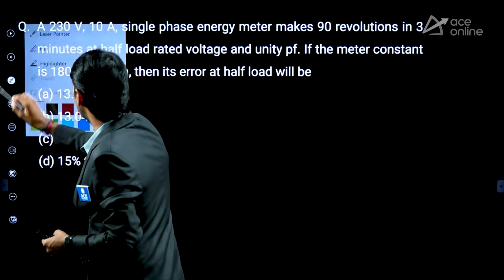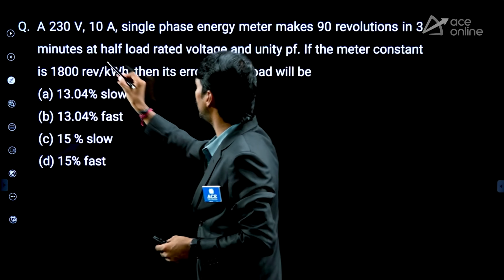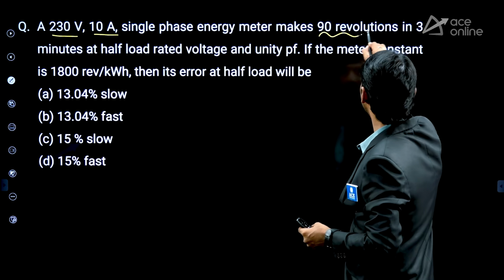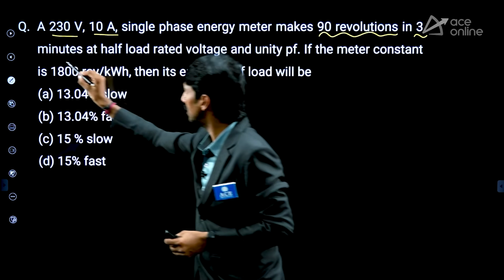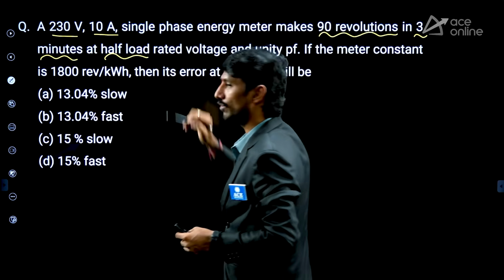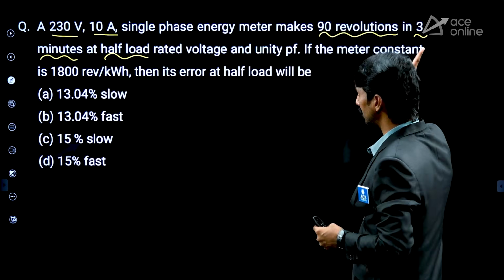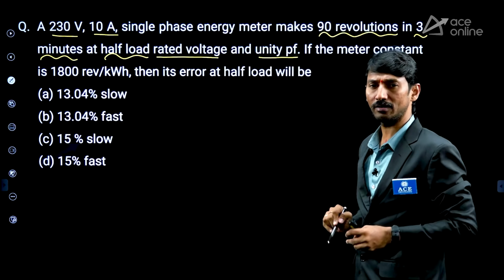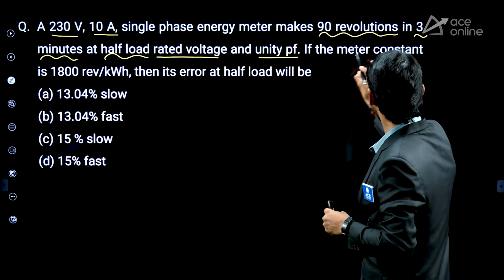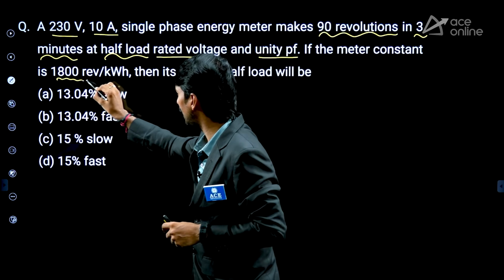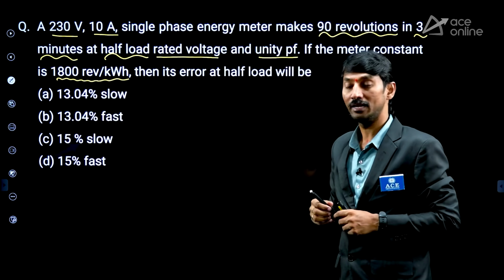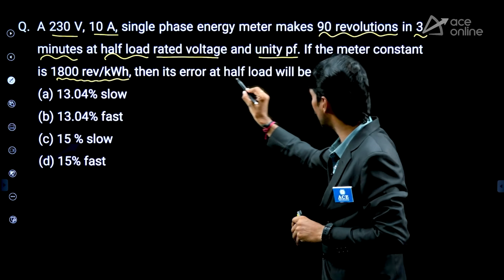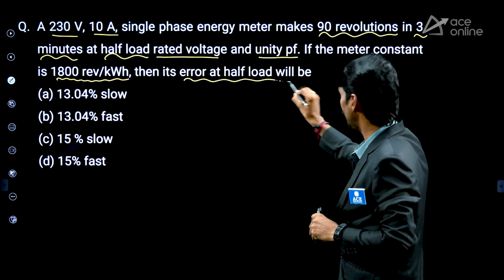A 230 volt, it is also a numerical one. A 230 volt, 10 ampere, single phase energy meter makes 90 revolutions in 3 minutes at half load, rated voltage and unity power factor. All values are given. And if the meter constant is 1800 revolutions per kWh, then find its error at half load. He is asking error at half load.